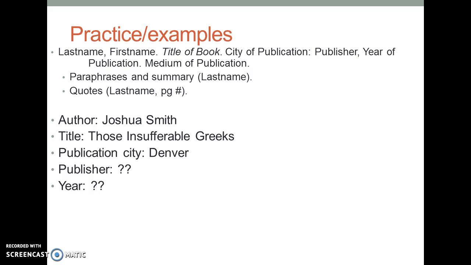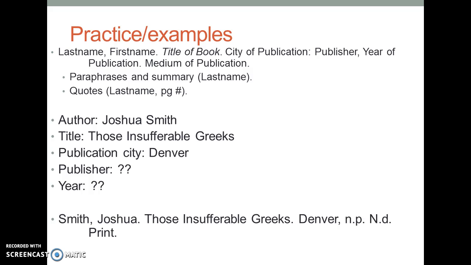So I'm going to start with all the same information. I'm going to fill in everything I can. So I have an author, so I would write Smith, comma, Joshua, period. The title of the book, Those Insufferable Greeks, italicized, period. It was published in Denver, so I write Denver, colon, but I don't have the publisher or the year of publication.